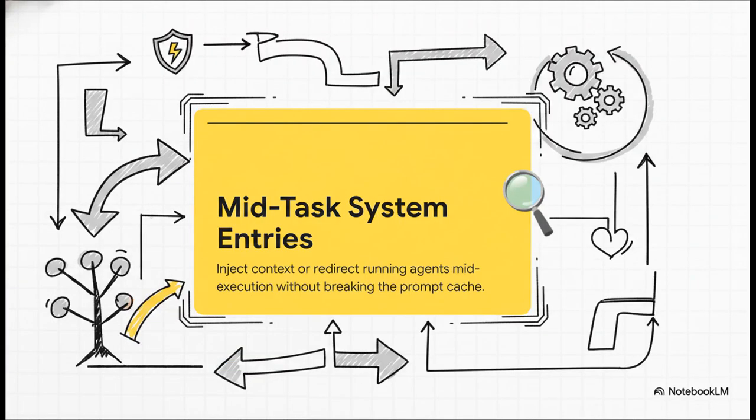Opus 4.8 fixes this beautifully with mid-task system entries. This is a native capability built right into the Messages API that allows you to dynamically inject a new system instruction at the exact current turn of the conversation. You can redirect, inject context, or entirely abort running agents mid-execution. And the best part? It seamlessly adopts the new directive without breaking the pre-computed computational cache of those preceding hundreds of thousands of tokens. You can finally say goodbye to those highly brittle context patcher pipelines.